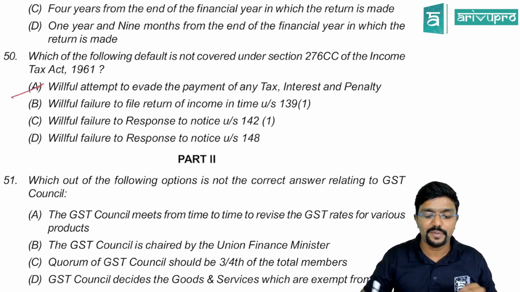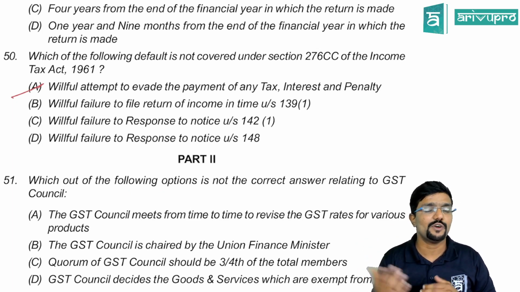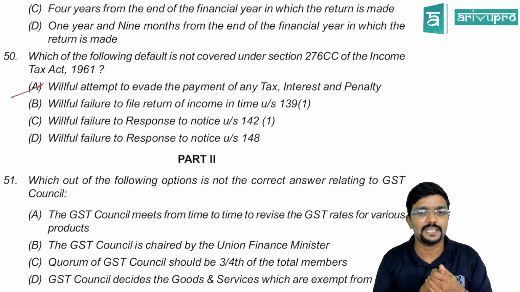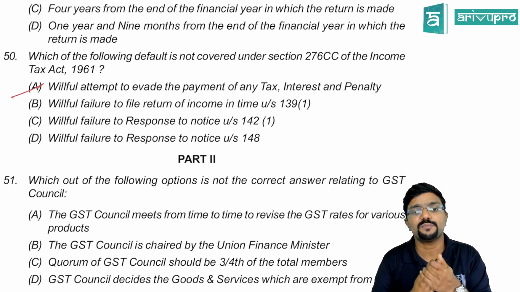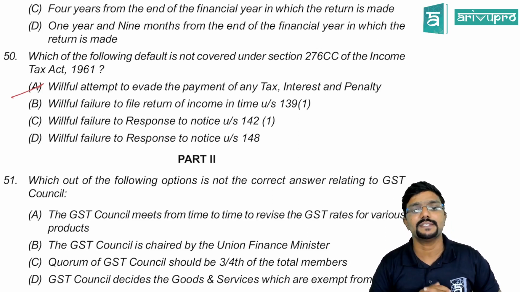Willful attempt to evade payment of tax, interest or penalty is not covered, whereas under 139(1), if you have not filed the returns within the due date, it is covered, as well as if you have not responded to the notice within the time given under section 142(1), or if you have not responded to the notice given under section 148, it is also covered. So A is the answer here.